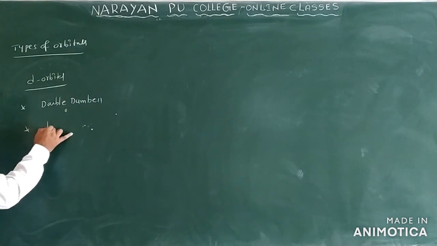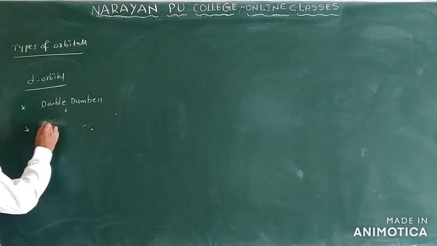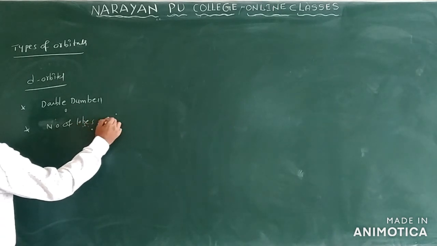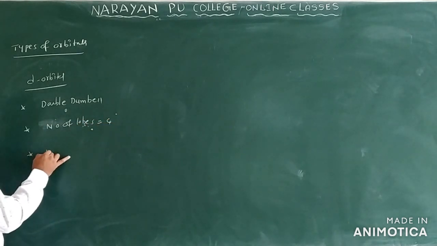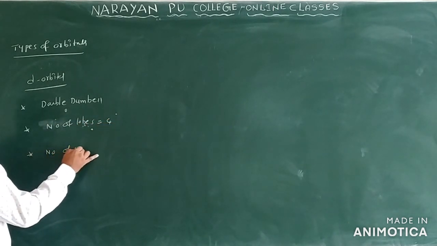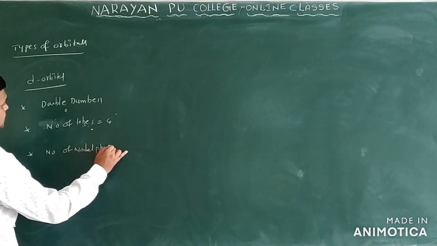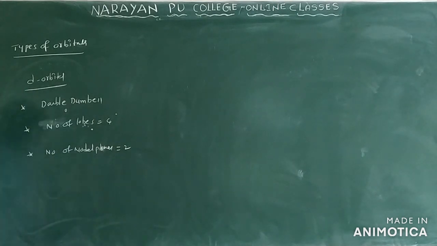What are the lobes we can write here? Number of lobes is equal to 4 only, and number of nodal planes is equal to 2 we are getting only. Number of nodal planes, how much? 2 we have only. So generally how many d orbitals are there?